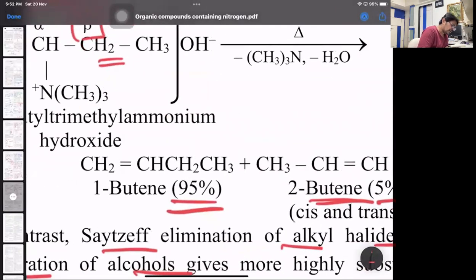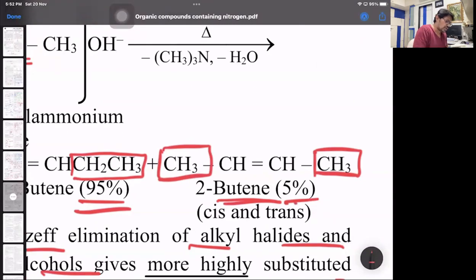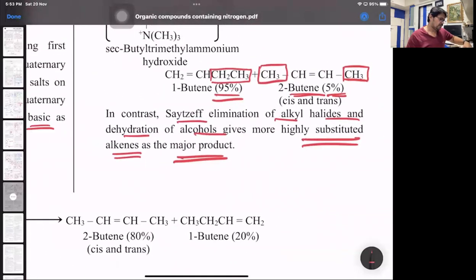To the CC bond, there is only 1 ethyl group here; on the left-hand side CH2 is not an alkyl. So the least substituted will be the major product. But-2-ene is only 5 percent because there are more alkyl groups attached to the CC double bond. So this is not the least substituted, this is the more substituted. That's why the percentage is only 5. So exactly opposite, in contrast to Saytzeff.